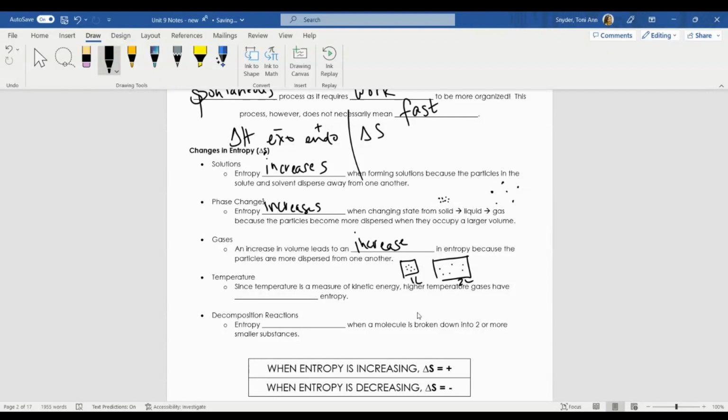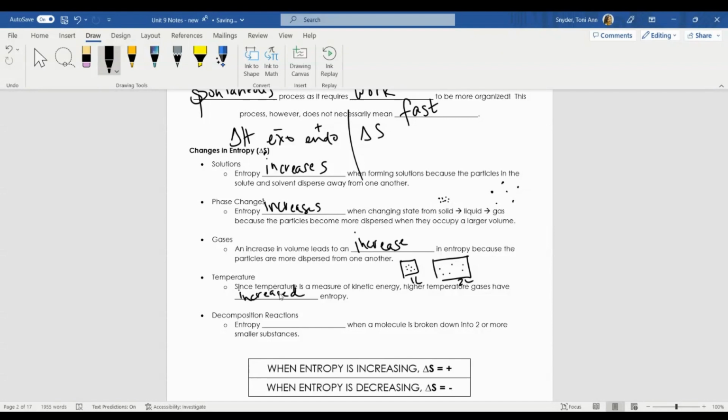Since temperature is a measure of kinetic energy, higher temperature gases have increased entropy. Are you catching the hint here? What's happening with all these values? When I increase kinetic energy, entropy is also increasing. When you are increasing the temperature or the kinetic energy, those particles are moving more, and if those particles are moving more, they're going to move a little bit farther away from one another. As a result, entropy is increasing.